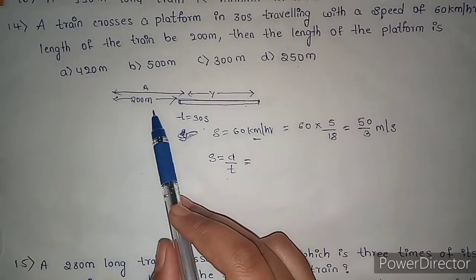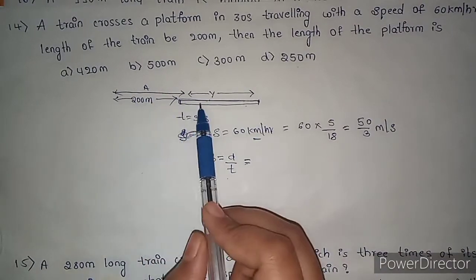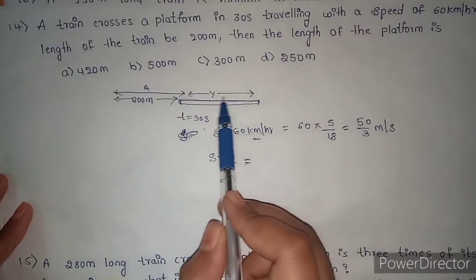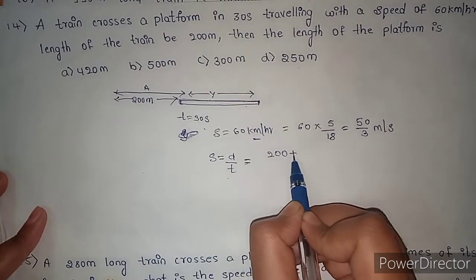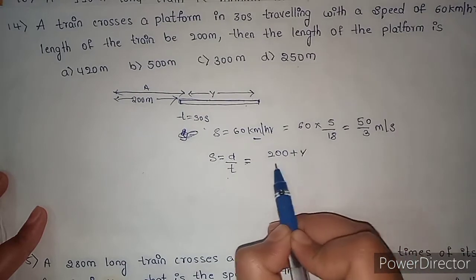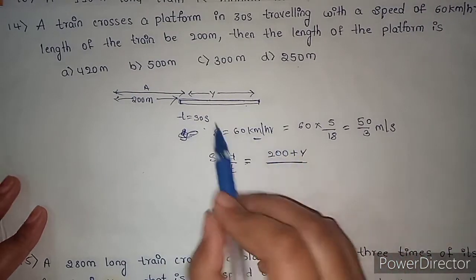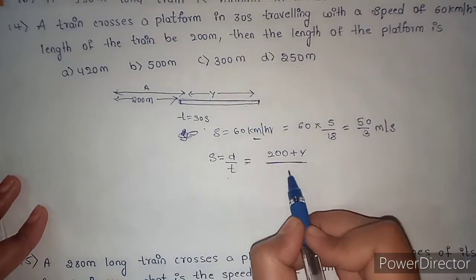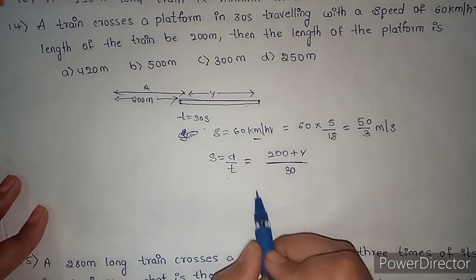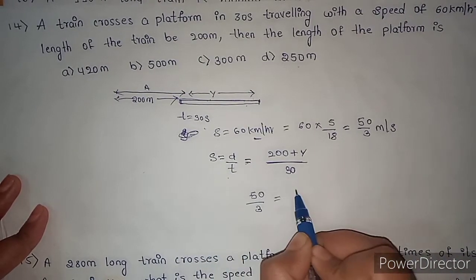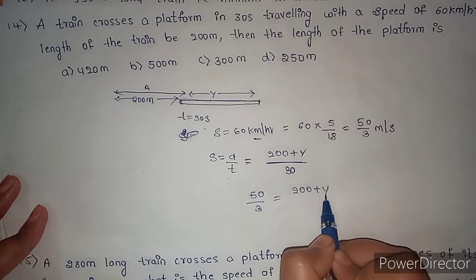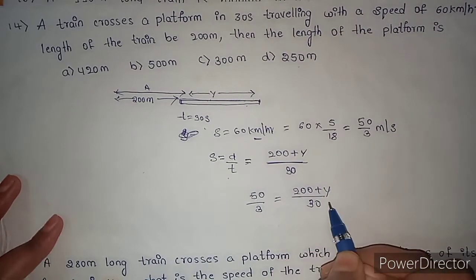Here the distance is length of train plus length of the platform. We know the length of train is 200 meter, and length of platform is y. It is crossing the platform in 30 seconds. And speed also we know, 50 by 3. 50 by 3 is equal to 200 plus y by 30.